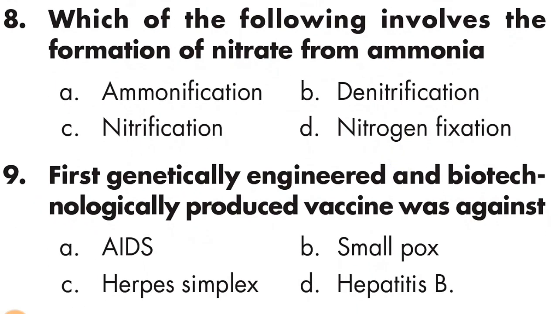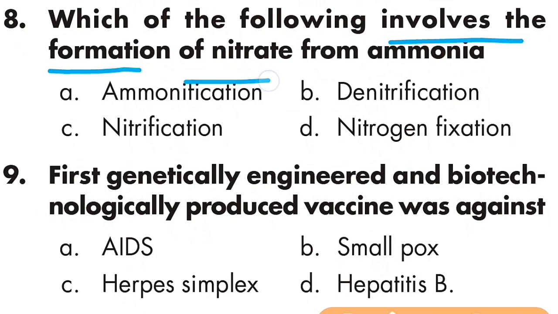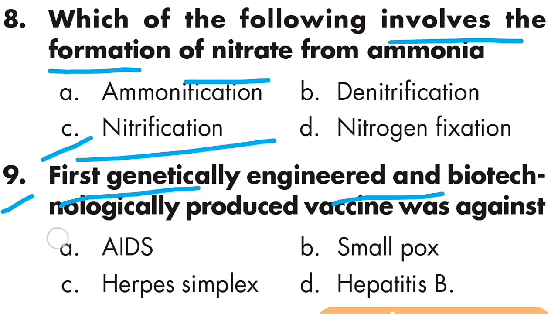Question number 8: which of the following involves the formation of nitrate from ammonia? Nitrification. Option C is right. Question 9: the first genetically engineered and biotechnologically produced vaccine was against smallpox.